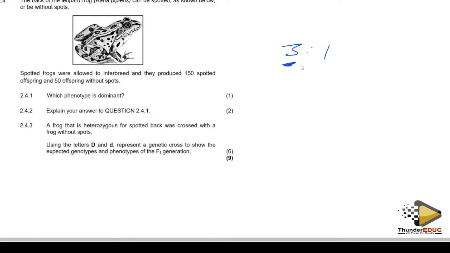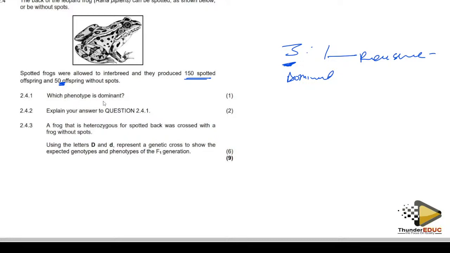Obviously, if it's 3 to 1, remember when you're talking about this, we are talking about dominant alleles. These are dominant and these are recessive. So it means that these ones are the ones which are dominant and these ones are the ones which are recessive.